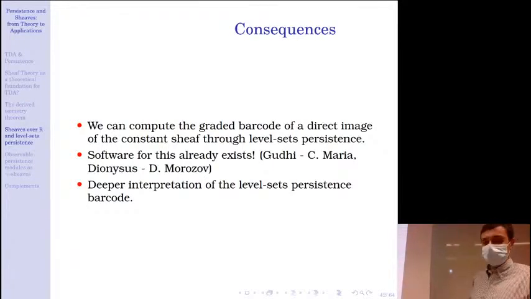And this is good news because software for this already exists. For instance, there is some unreleased code in Gudhi by Clément Maria, or there is Dionysus by Dmitriy Morozov. And also, ultimately, this gives a deeper interpretation of the level set persistence barcode as a sheaf barcode.